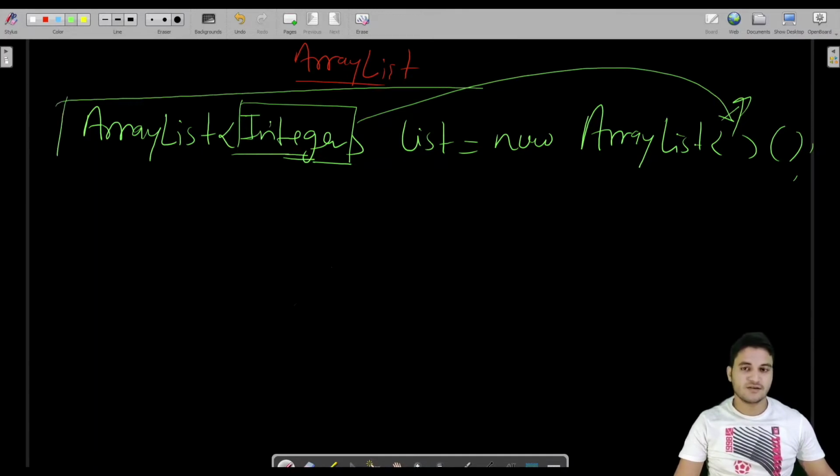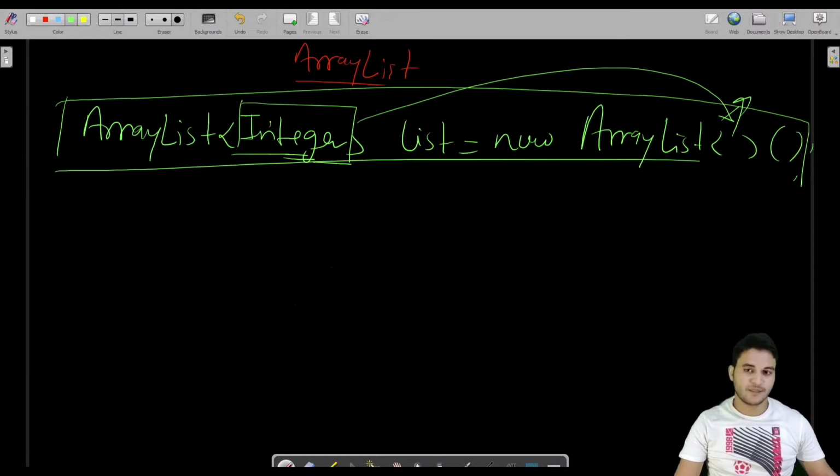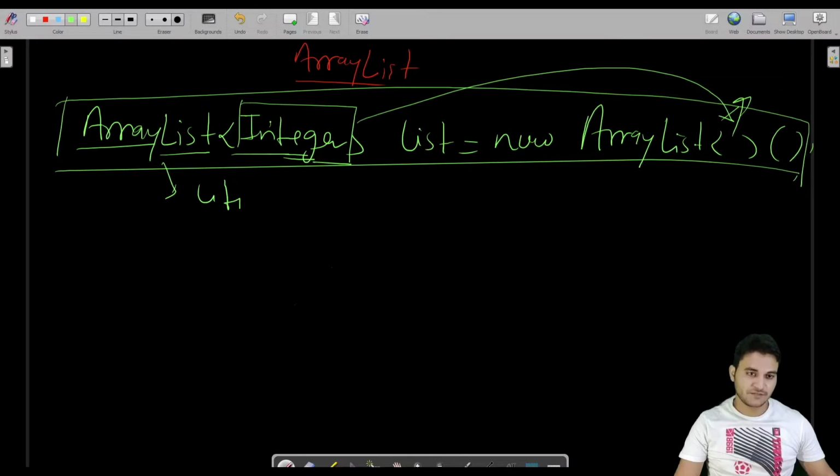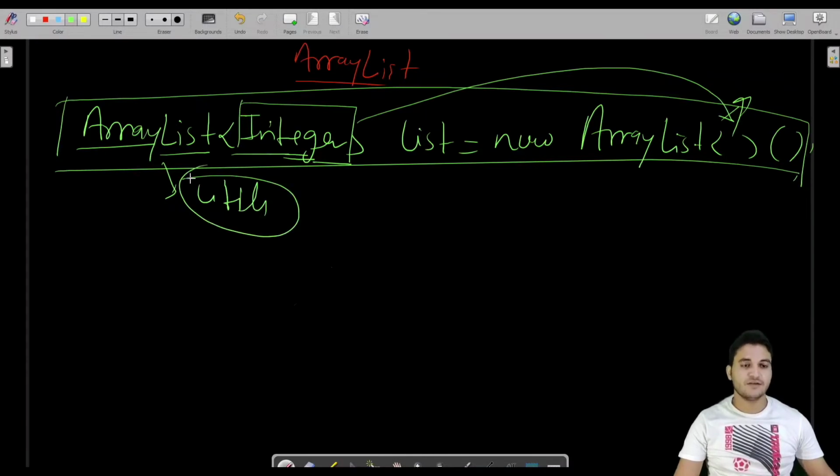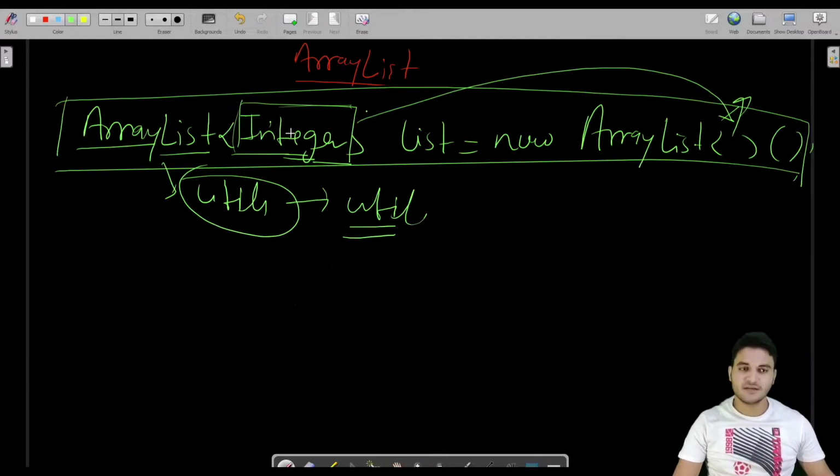So this is the declaration syntax for ArrayList, and this is a class in Java in the util package. If we have to use this class, then we have to import the util package, and we have to define its generic type also. We can use it without defining it, but in the current version and current IDEs, it is going to throw an exception or warning that you should define the Integer type.